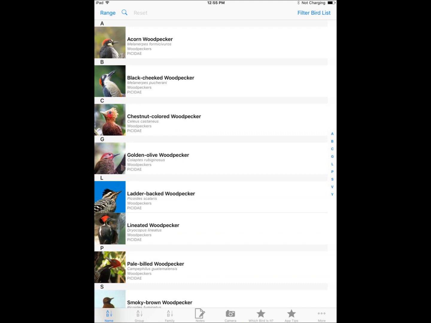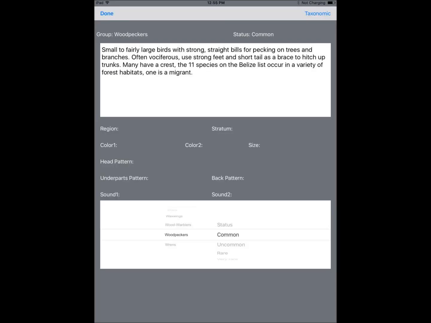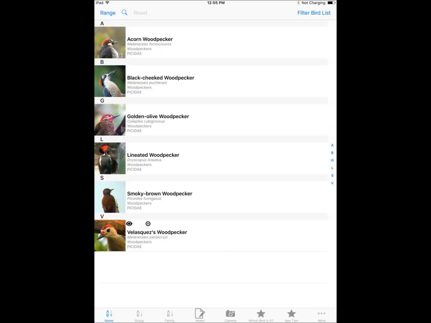We can also further customize our searches by looking only at the common woodpeckers, for example. Scroll to woodpeckers, and then scroll to the status for them. Click on common, touch done, and only the common woodpeckers of Belize will be shown.